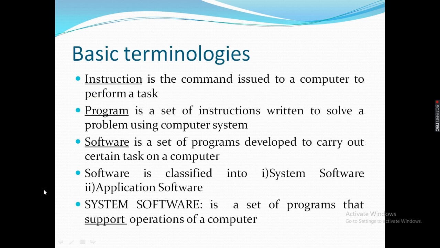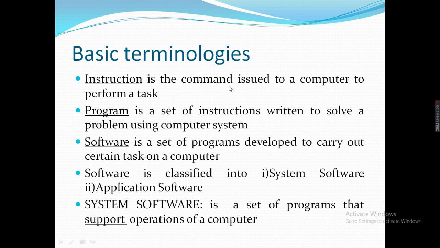Before I start system software, let us review the basic terminologies. First, instruction. What is an instruction?